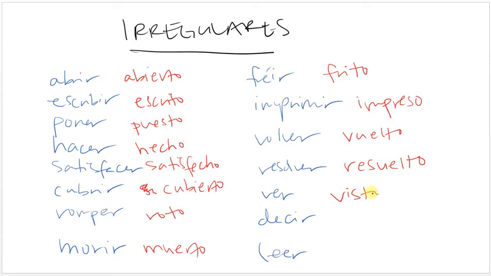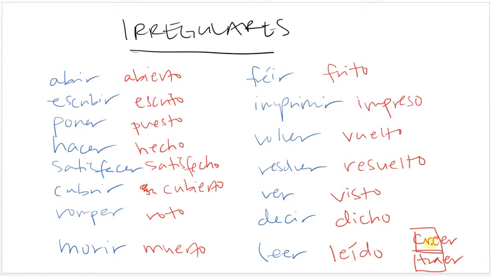Ver, visto. Decir, dicho. And leer isn't exactly irregular, but one thing I want you to remember is that you do have to put an accent on it, because if you didn't have an accent here, you would pronounce it ledo. But you want to keep the sound of ido, so it has to be leído. And the same thing is true of creer and traer. If you have an ER or IR verb where the stem ends in a vowel, you have to add the I with an accent. So creído or traído. So you just have to memorize these.